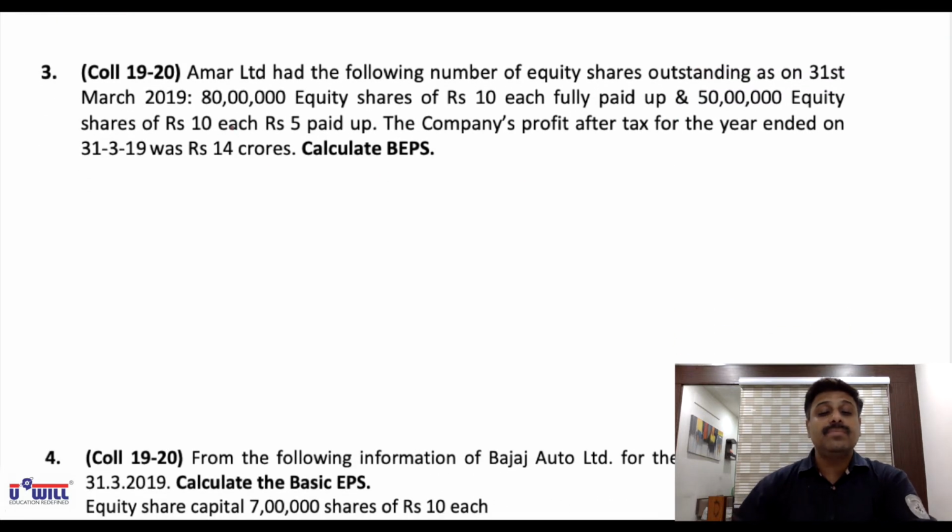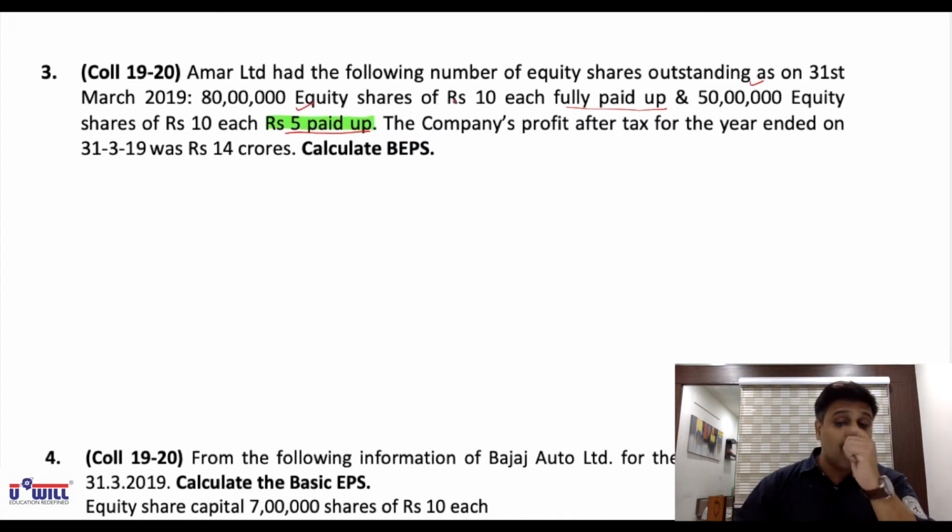Be attentive. Amar Limited had the following number of equity shares as on 31st March 2019: 80 lakh equity shares of rupees 10 each fully paid up, and 50 lakh equity shares of rupees 10 each, rupees 5 paid up. Now, this is what we discussed in the notes, note number 2. If there are partly paid up shares, then you take them as if they are fully paid up. Means you take the number of shares as if they are fully paid up. 50 lakh shares are of 10 each, 5 paid up, means 50 lakhs into 5.